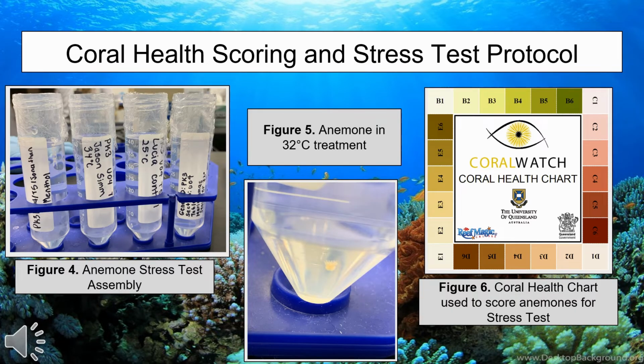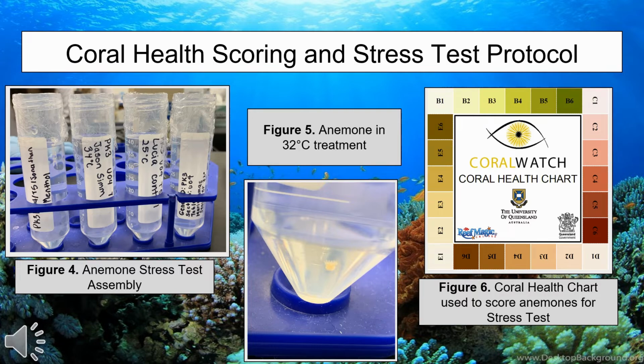To begin the anemone stress challenge, each group was assigned an anemone and a heat or chemical stress. The anemones were then scored using the coral health chart, which can be seen in Figure 6. The color was a measure of the symbiote density within the anemone. They were then left alone for 1 week to observe the results of their conditions and to collect data. After the week was over, the corals were rescored using the coral health chart.